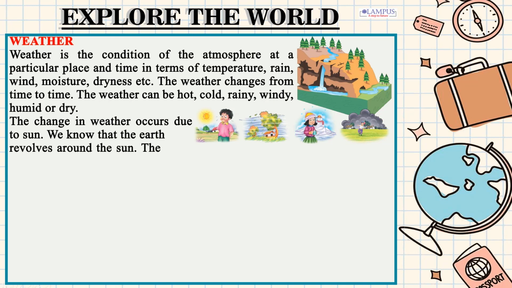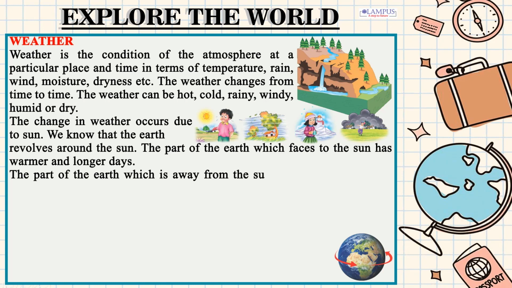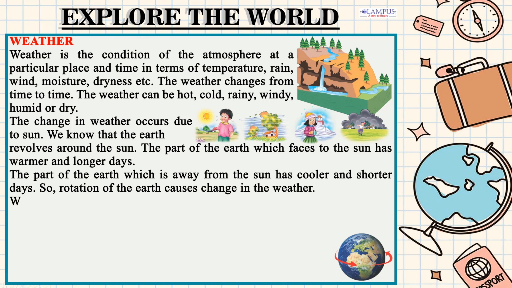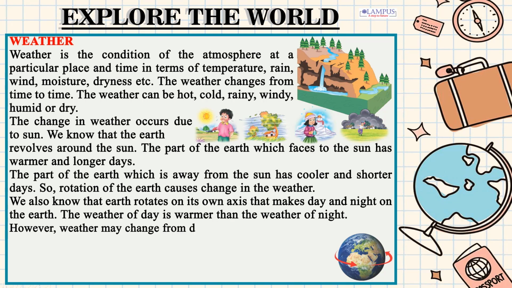We know that the earth revolves around the sun. The part of the earth which faces the sun has warmer and longer days. The part of the earth which is away from the sun has cooler and shorter days. So, the revolution of the earth causes change in the weather. We also know that the earth rotates on its own axis, which makes day and night on the earth. The weather of day is warmer than the weather of night. However, weather may change from day to day or from hour to hour.